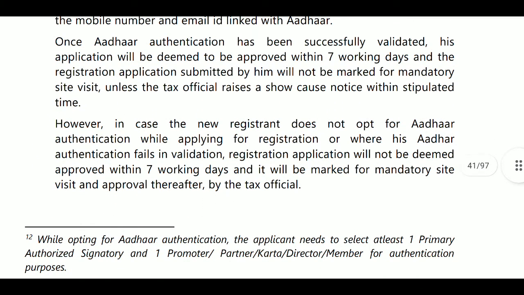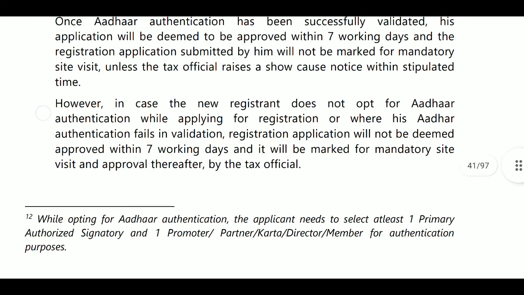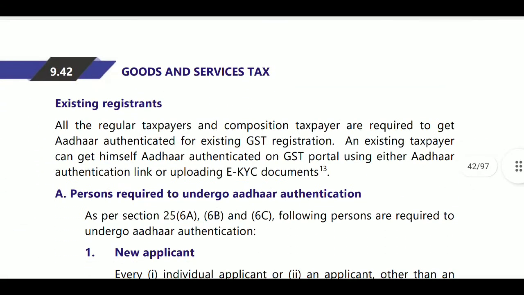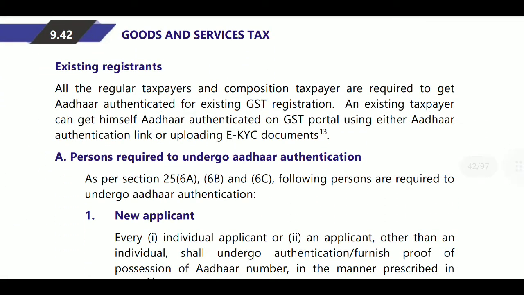However, in case of new registration where you did not opt for Aadhaar authentication at the time of registration in Form B, or if the authentication failed due to some reasons, such as a difference in PAN, Aadhaar numbers, names, or some other details, then it is not deemed to be approved within 7 days. It will be marked as a mandatory site visit, and approval thereafter by the tax officials.